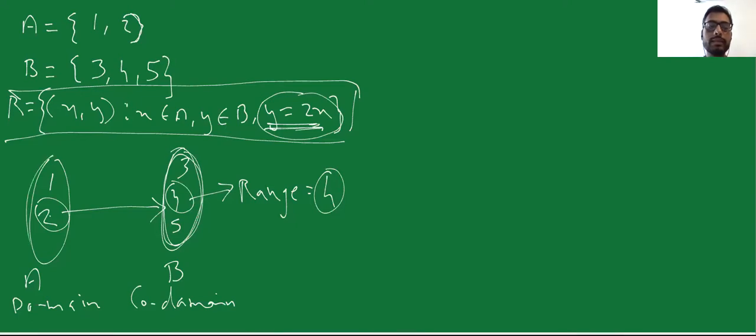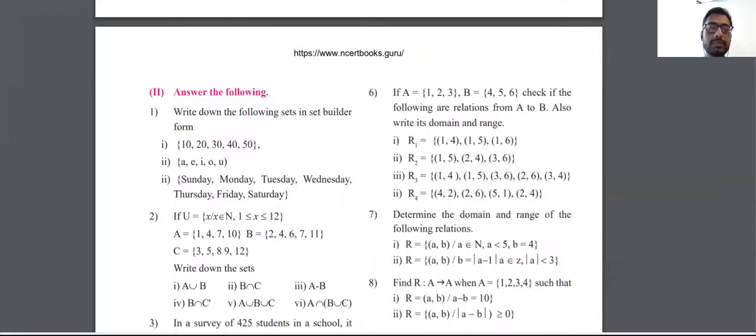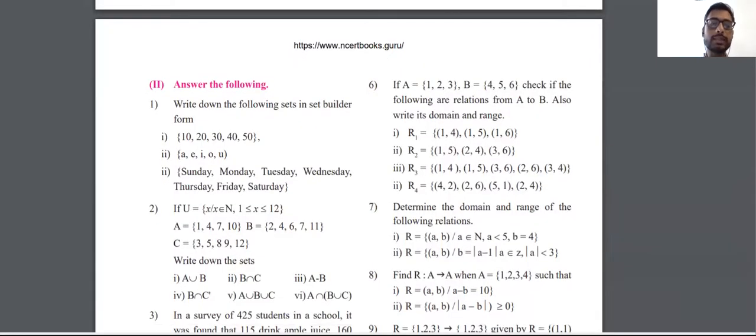Your domain is all of the elements which are present here, 1 and 2. Your image means all of the terms which are mapped, means 4, and your pre-image means all of the terms that are mapped in the domain, which is equal to 2. We'll see a few more examples from the textbook so it gets a bit more clear.